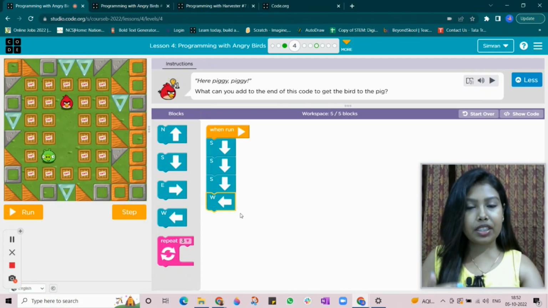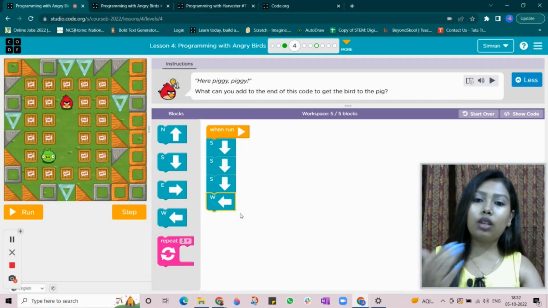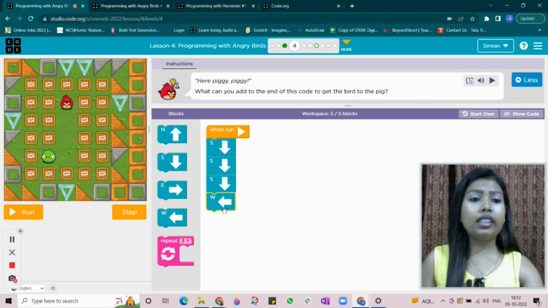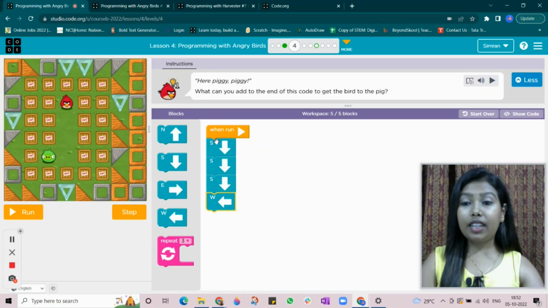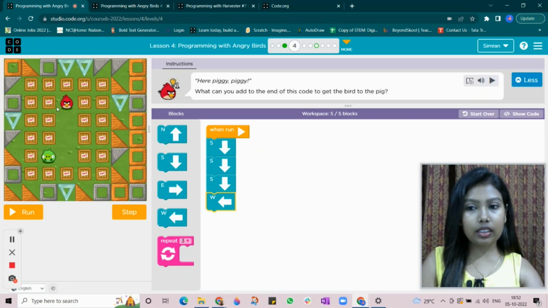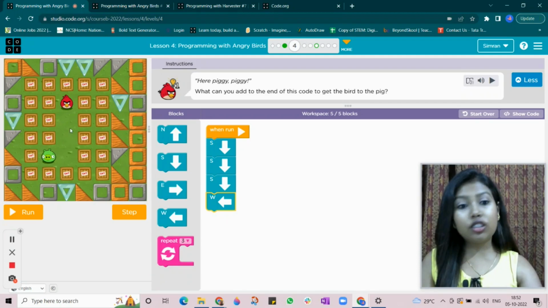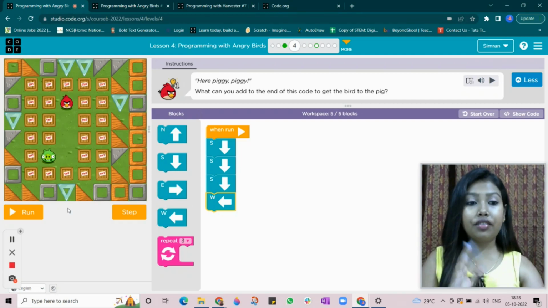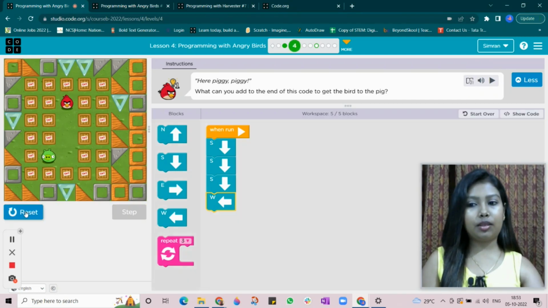So the sequence for this level is south, south, south, west. And I don't think there is any other way that you can win. You can't take west first and then come towards south. You hit the TNT box, which is the danger box, and you blast yourself, right? So there is no other sequence to solve this. The only sequence we have is this one. So this is a fixed sequence. You can't change it.